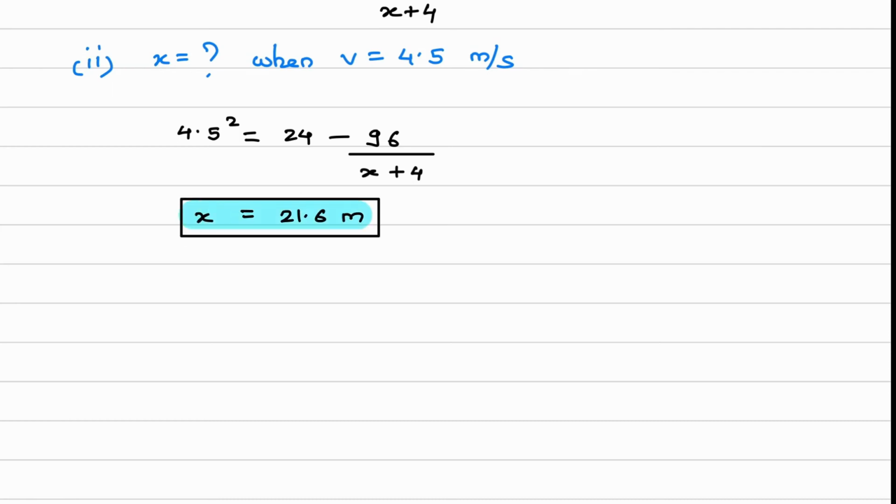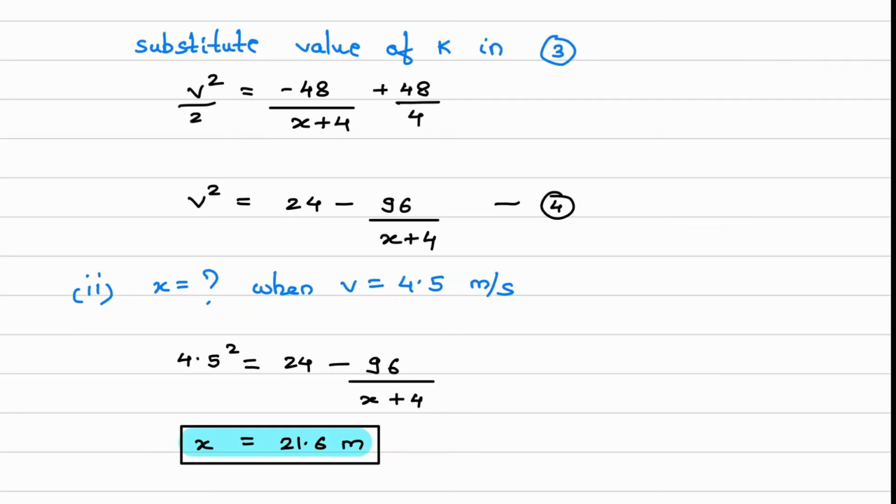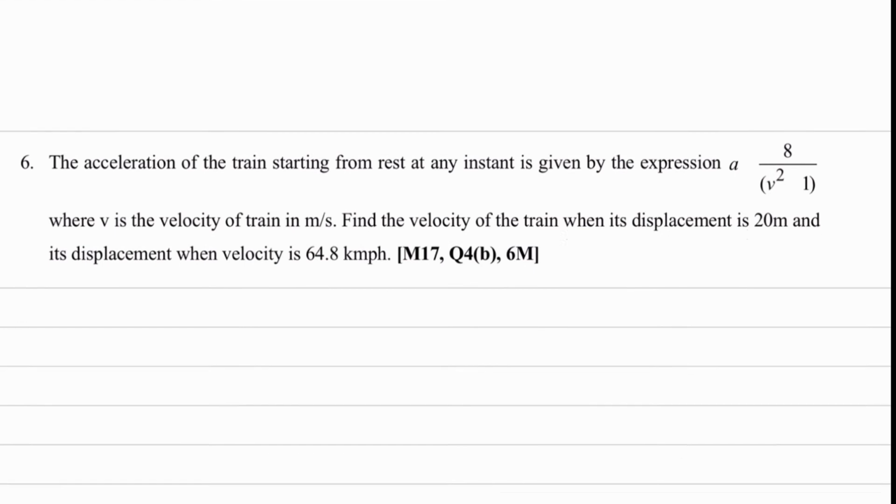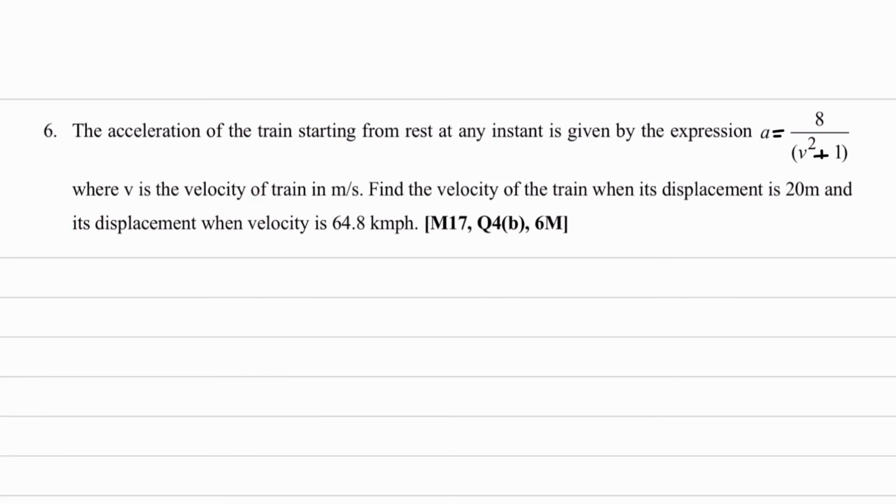So we have calculated both the answers. So the last numerical we will see in today's lecture. Now the next question: we will see the acceleration of a train starting from rest. So this is important. Starting from rest, at any instant it is given by the expression a is equal to 8 upon v square plus 1.